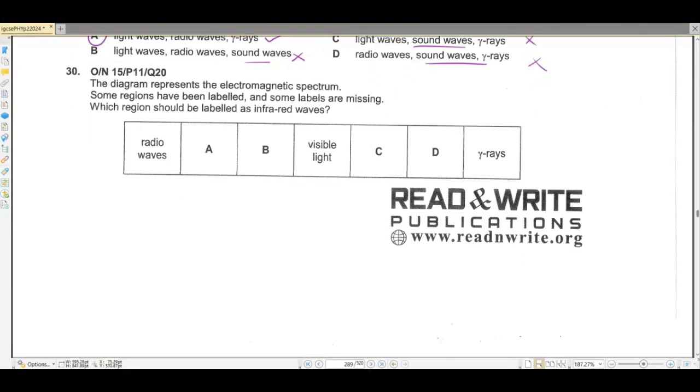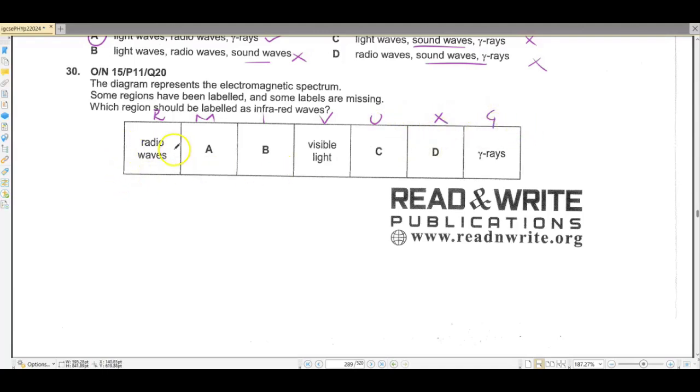Question number 30. The diagram represents the electromagnetic spectrum. Some regions have been labeled and some labels are missing. Which region should be labeled as infrared waves? Radio, micro, infra, visible, ultraviolet, X-ray and gamma.